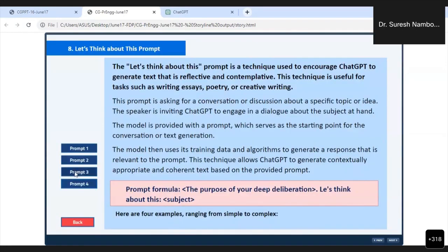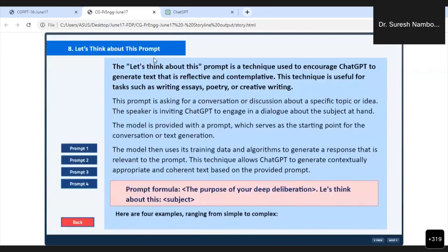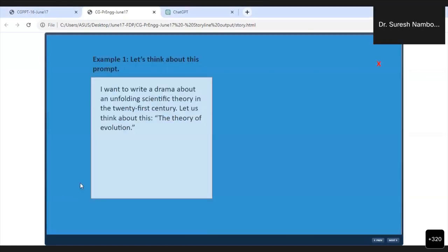Now let me show you this prompt 3 example. Prompt 3 is: I want to write a research report on a historical happening in Asia. Let us think about this, the fall of the Berlin Wall. Similarly, for any of your research subjects, you give it like this, with "let us think about this," and give your research topic. ChatGPT is going to develop